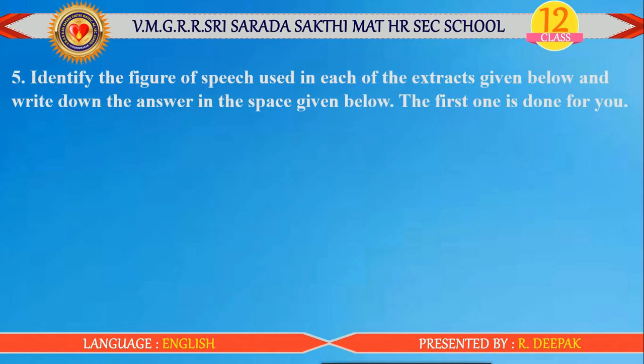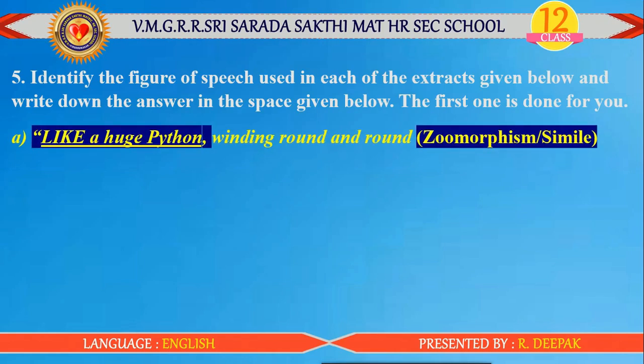The next thing, identify the figures of speech used in each of the extracts given below and write down the answer in the space given below. The first one is done for you. So, like a huge python winding round and round. So, here zoomorphism is used or simile is used. So, the word like is simile. So, zoomorphism means here the tree's physique is compared with the animal. So, animal that is python. So, the tree's look is compared with the python. So, this technique is known as zoomorphism. Okay, if a thing is compared with an animal, the technique is known as zoomorphism.